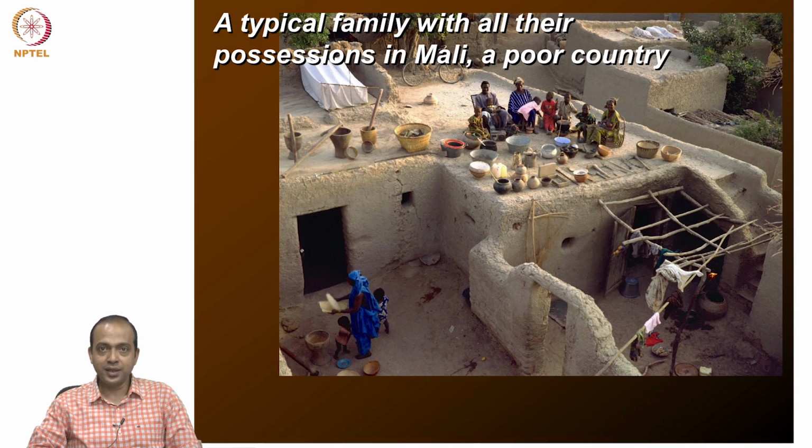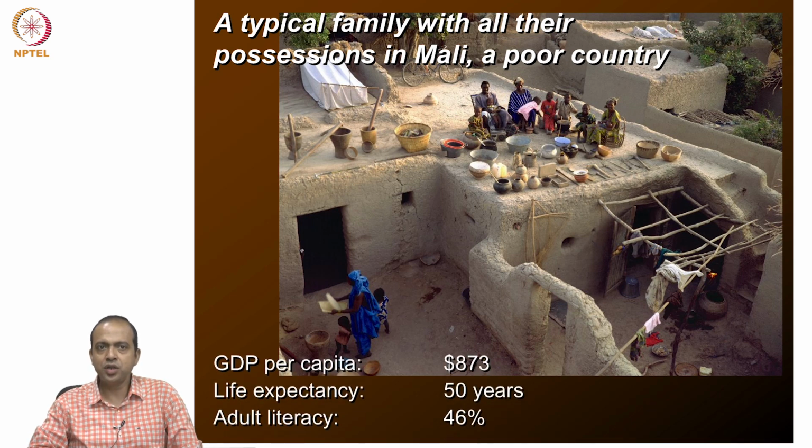Now, I will show you another country. Look at this country. This is a country called Mali from sub-Saharan Africa. Look at this. These people literally have nothing apart from a couple of sticks. Look at their housing. Look at the food items they are eating. They are all suffering from malnutrition, because their per capita income is only $873.